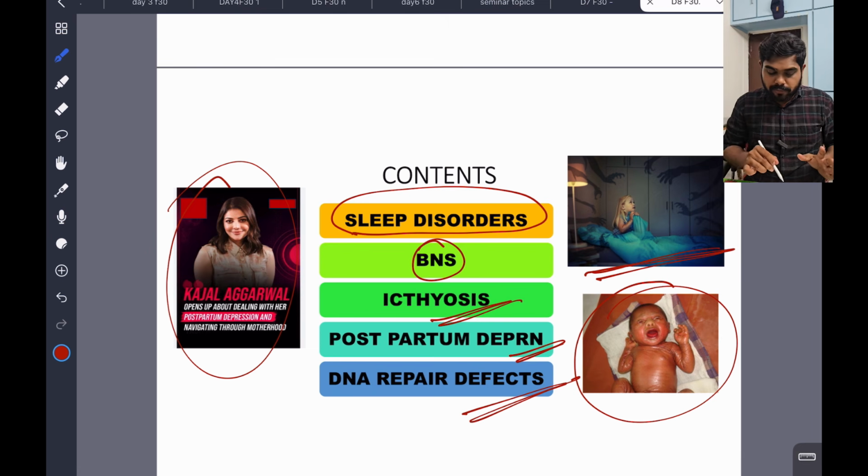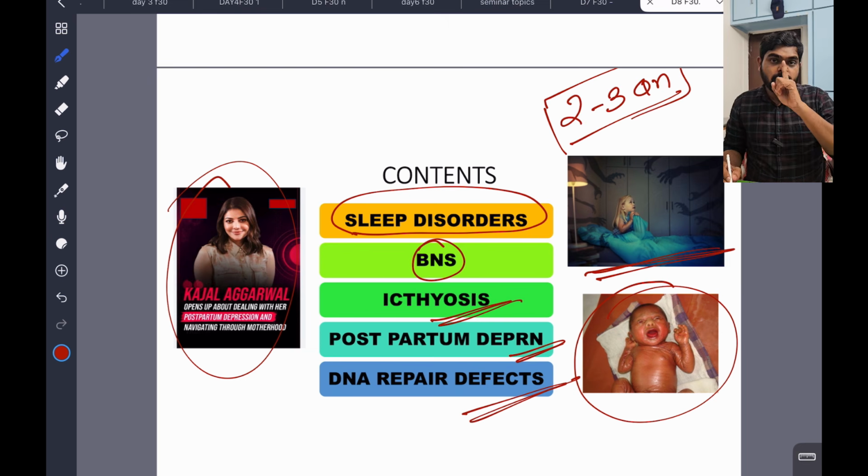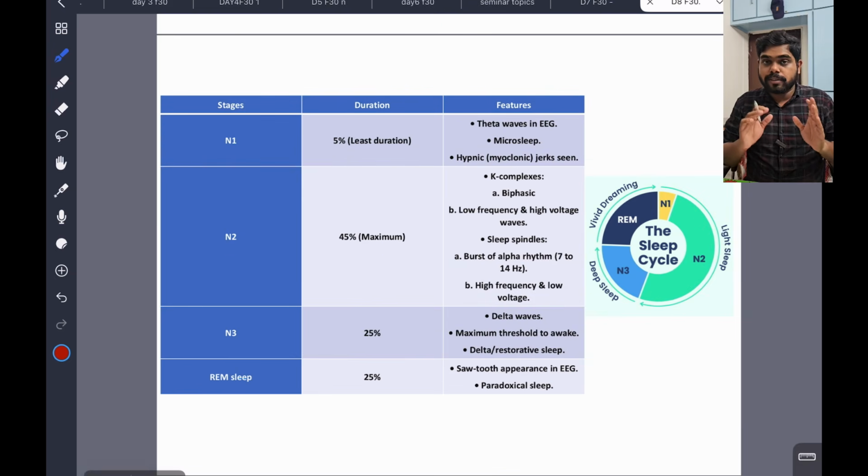So these are very small but very important topics, and I am expecting 2 to 3 questions from them. Surely one question is sure, and if you are lucky, 2 or 3 questions will come. This is very important. Now we'll start with the topic. First we are going to discuss sleep disorders. Very important.